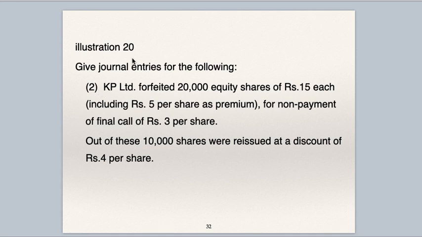Sub-question 2 of illustration 20, give journal entries. KP Limited forfeited 20,000 equity shares of 15 each, including rupees 5 per share as share premium. So this breakup is 10 plus 5 as 15, 10 capital, 5 premium. For non-payment of final call, 3 per share. Out of this, 10,000 shares were reissued at a discount of 4.